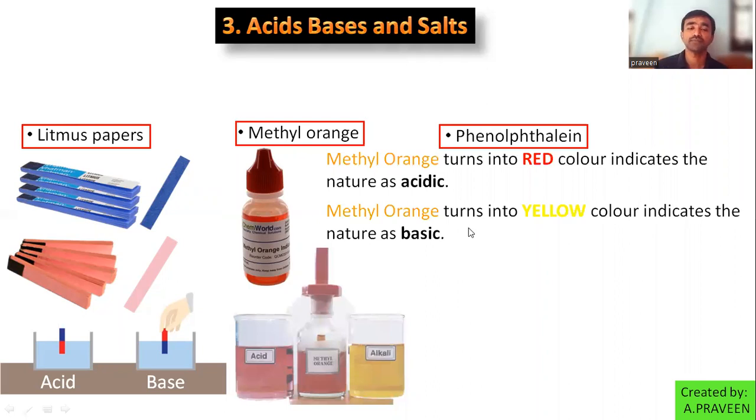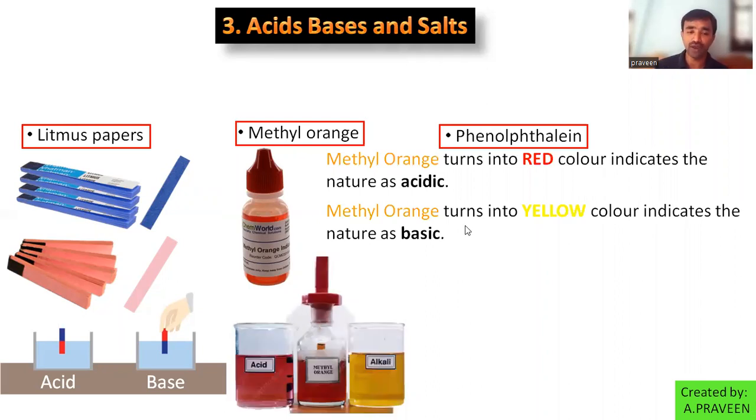Look at them, how to identify. If you add methyl orange using a dropper into the acidic medium and into the base, also called alkali. Alkali means the base which dissolves in water. That's why I have taken the name alkali. Here you are able to find out the nature of any substance when it is in liquid form.